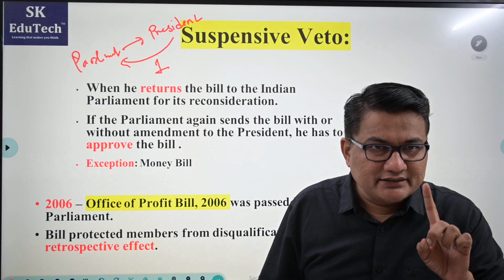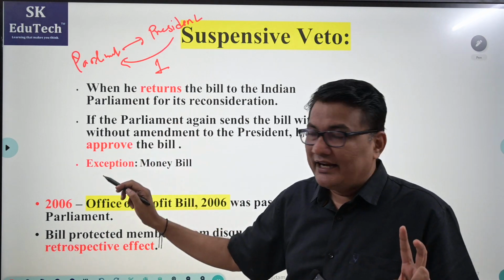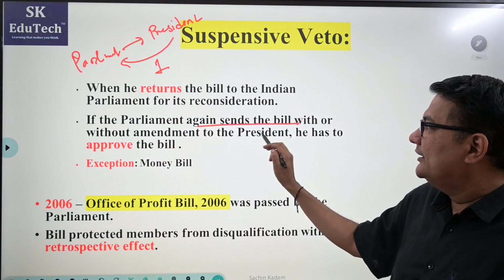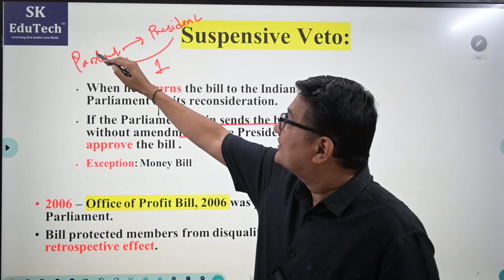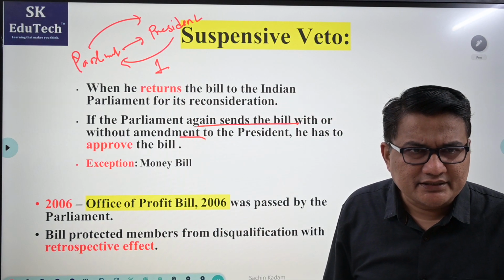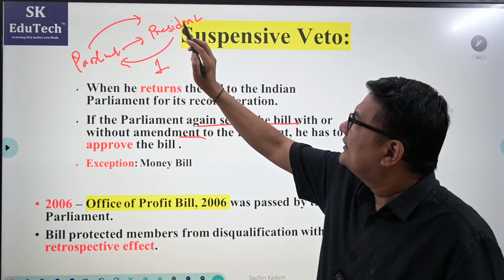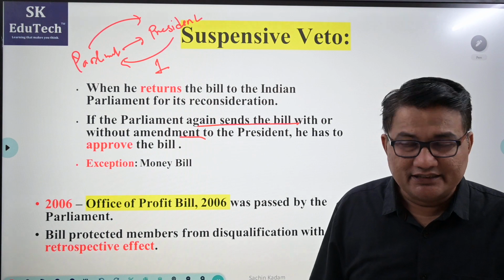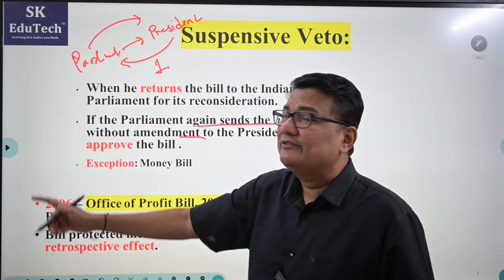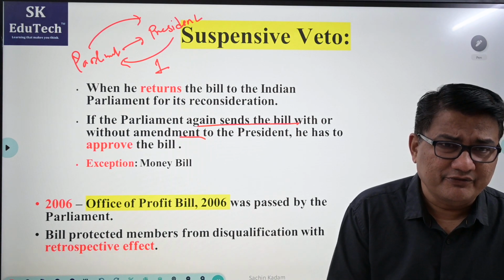But if he returns the bill to Parliament for reconsideration, and if Parliament again sends the bill, with or without changes, and passes it by simple majority, then obviously the President shall give his assent. That itself means when he sends the bill for reconsideration, he is using his suspensive veto.